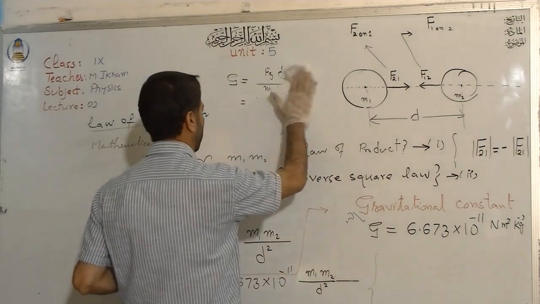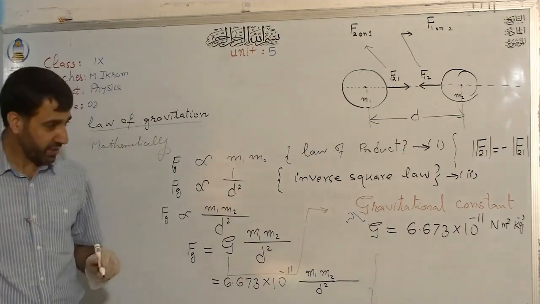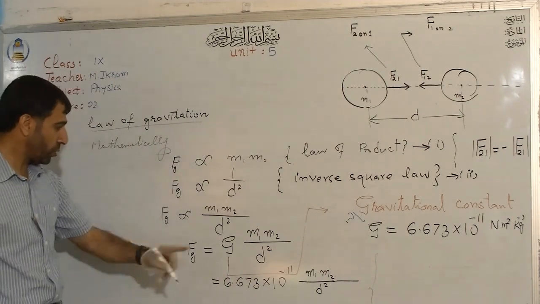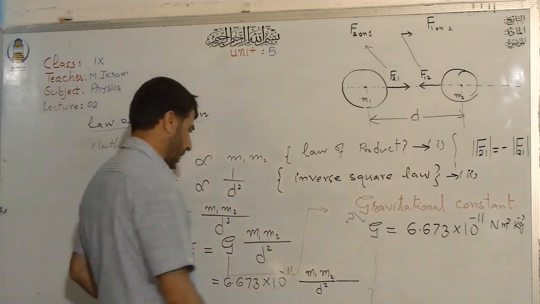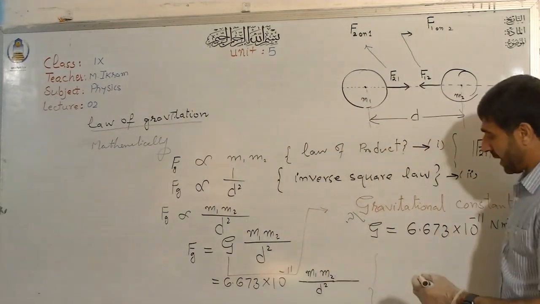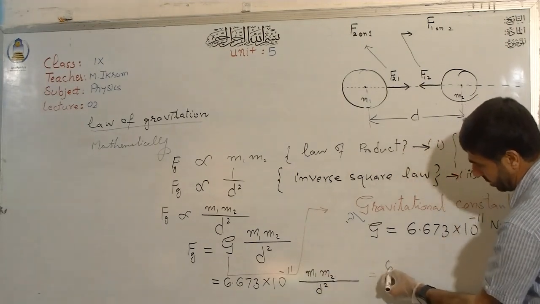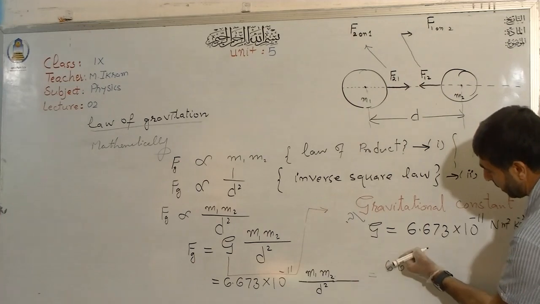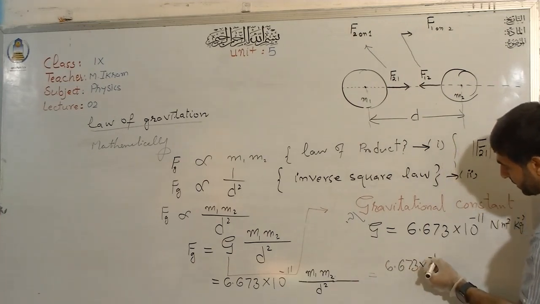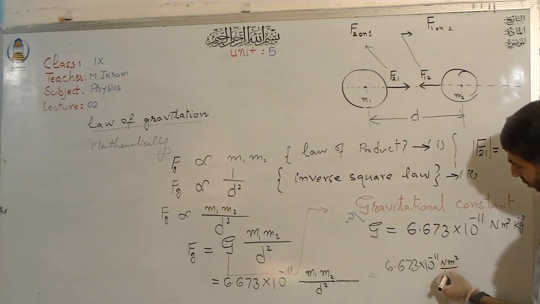Now let us calculate the force. For example, look at this here. If you have two objects which are 1 kilogram each, and if I just solve it here, let me place 6.673 times 10 to the power minus 11 Newton meter square per kilogram square.